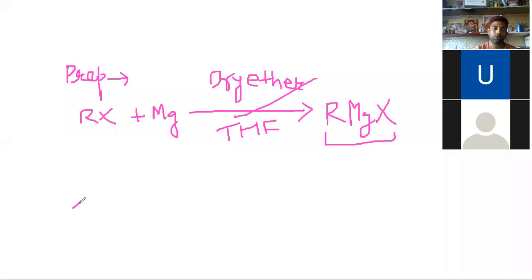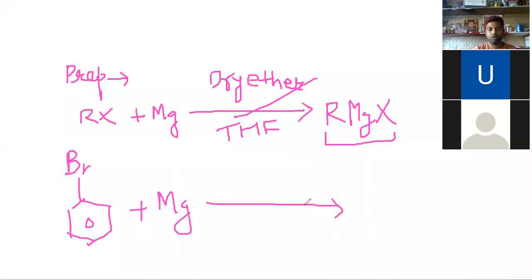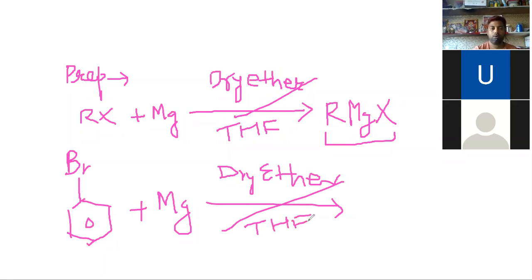Like we can show here, bromobenzene with magnesium metal in the presence of dry ether or THF will form a Grignard reagent, one of the organometallic compounds.